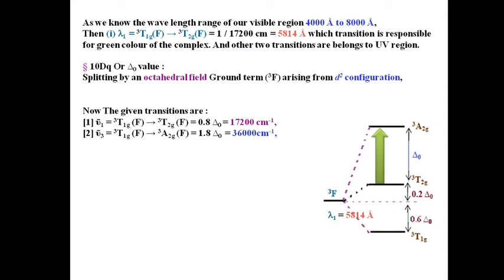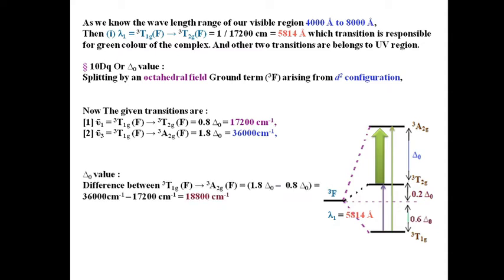So the gap between ³T2g and ³A2g is Δo or 10Dq. This energy difference we can easily calculate by subtracting the transition ν̄1 from ν̄3 as shown here, and hence for this vanadium(III) d² system in an octahedral field the 10Dq value is 18,800 cm⁻¹. This is how we can solve a problem like this using the Orgel diagram.